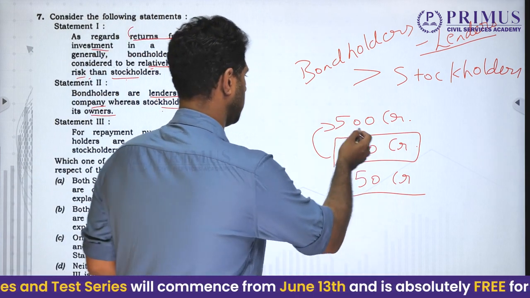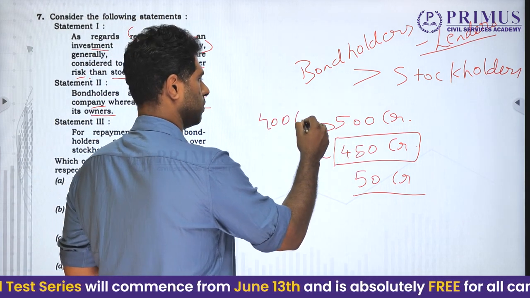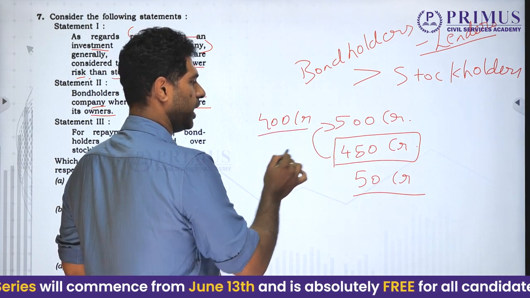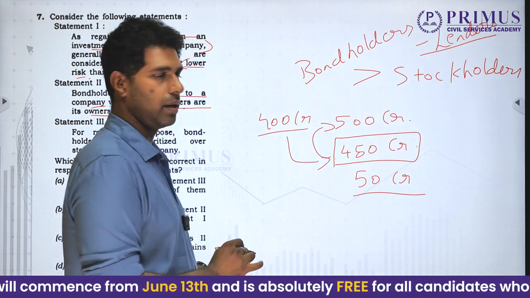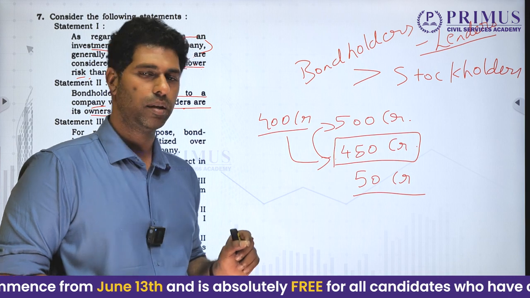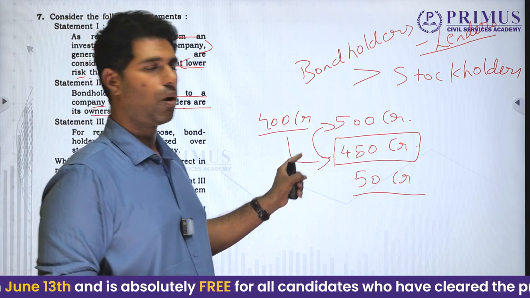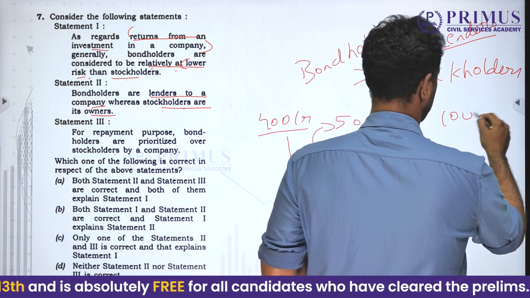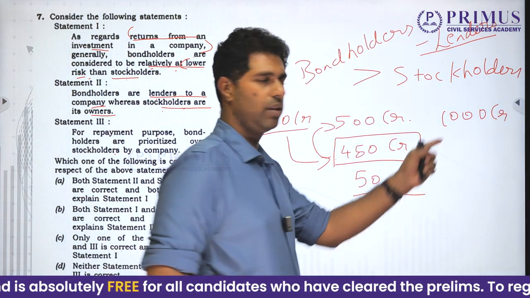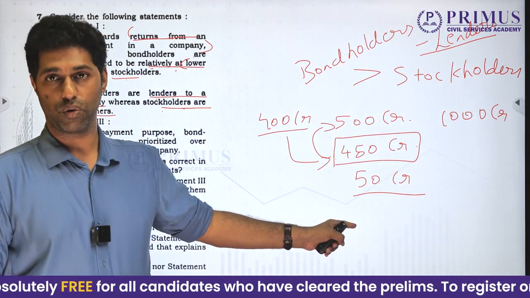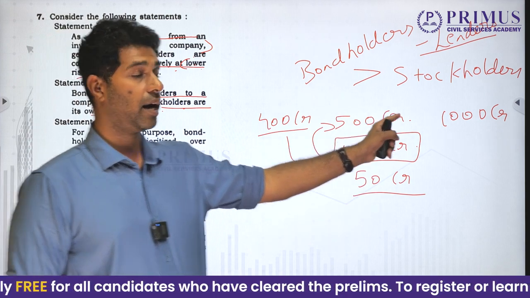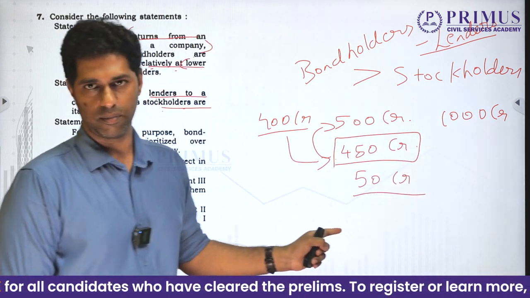There might be scenarios. See, if this falls to 400 crores too, they are the first people who get paid. You have to pay the bondholders 450 crores. They are going to get paid even if you are in loss or even if you make extraordinary profit. Now, in this scenario, yes, stockholders are able to get more profit, but it's risky.